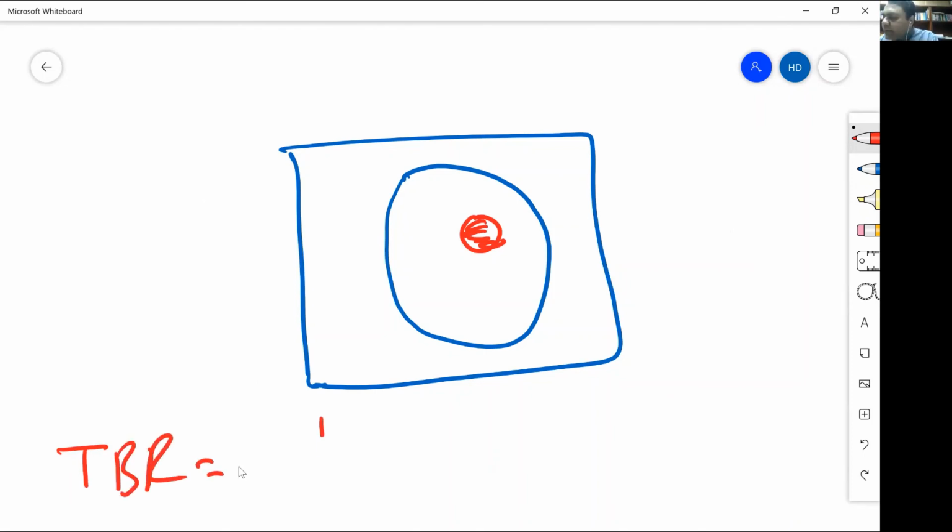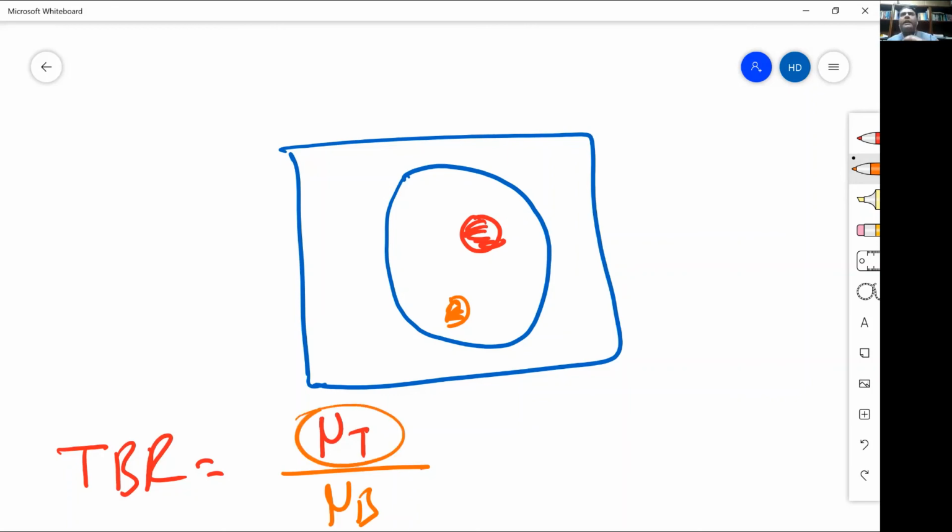I look at the mean intensity of the tumor pixels, divided by the mean of the background, and this is my background region somewhere here. तो अगर मेरे पास ये वैल्यू जितनी बड़ी होगी, it means my tumor region has a higher intensity and my background region has a lower intensity, which means I can easily differentiate my tumor region from the normal healthy tissue. समझ आ रही है बात?